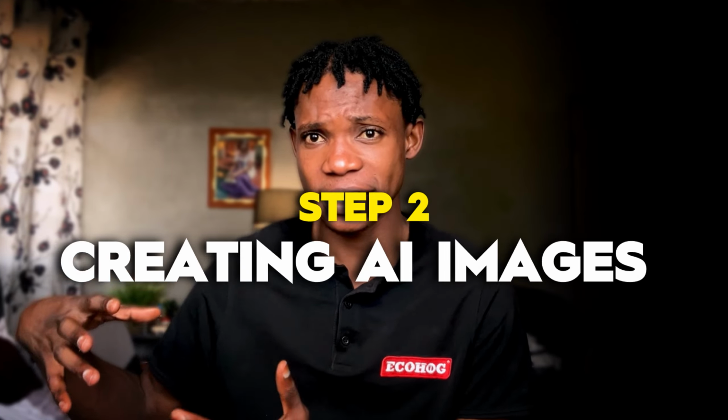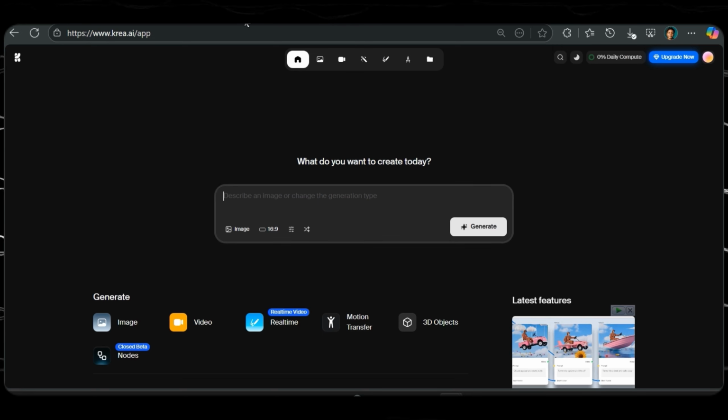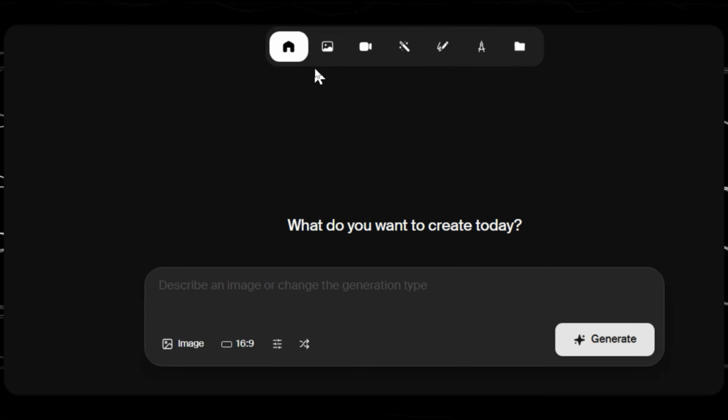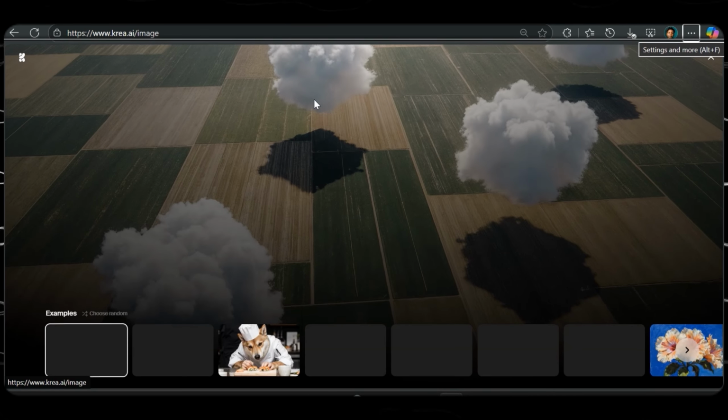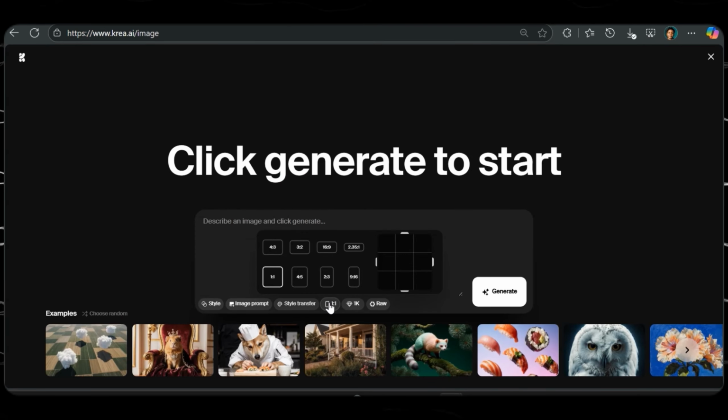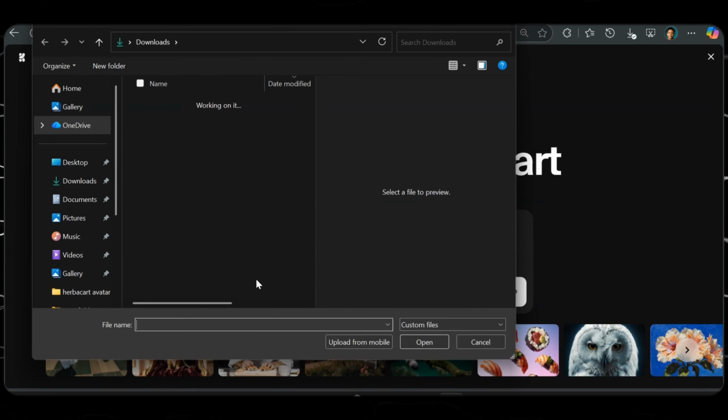Step 2 is creating AI images with Dreamina or Krea AI. So I'm going to copy and head on to a website called Krea. I'll leave links in the description. I'm going to select image right here, and from here I'm going to paste the prompts. Before I do that, I'm going to set the ratio to 9:16 and then paste.